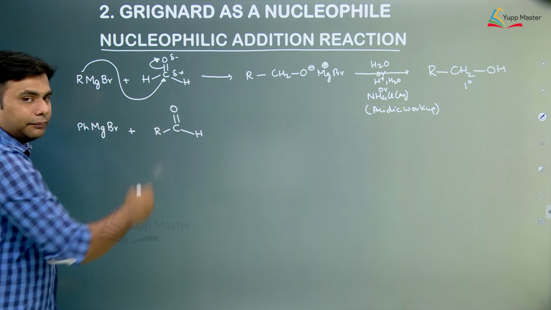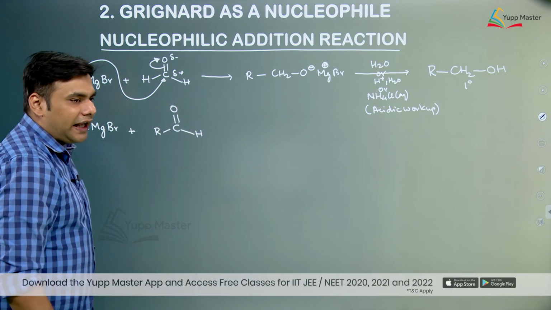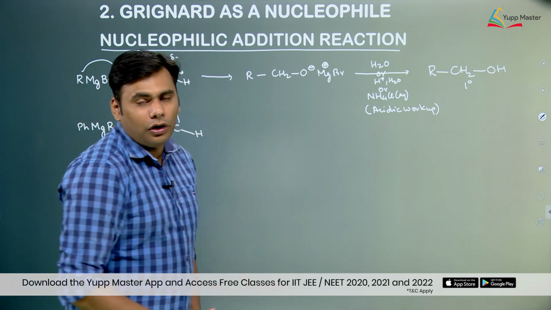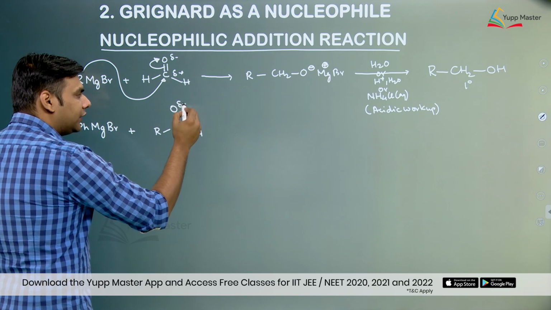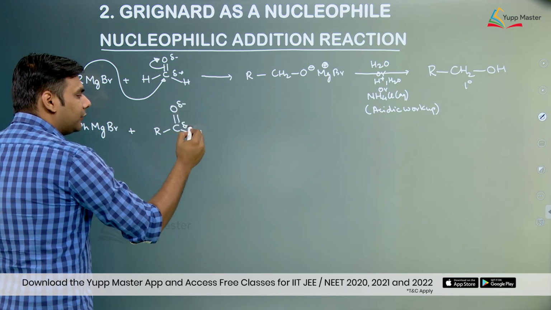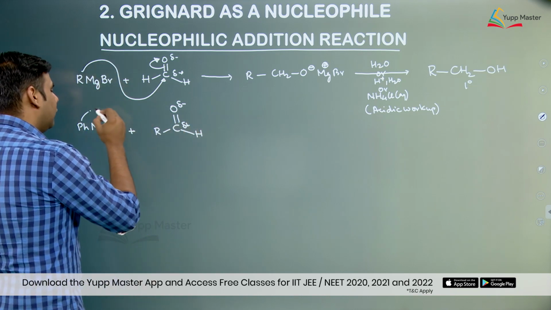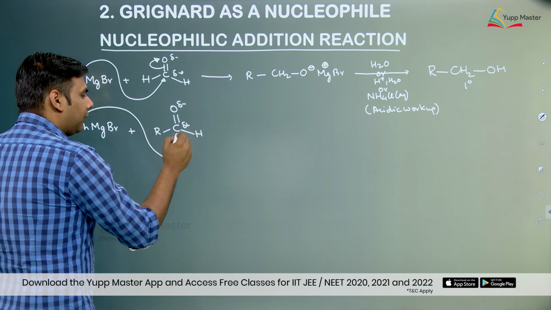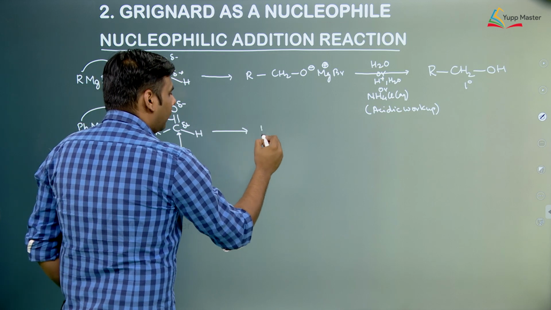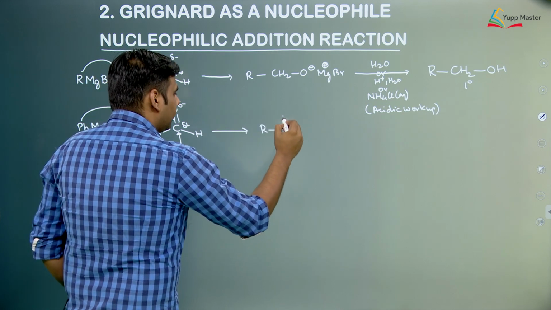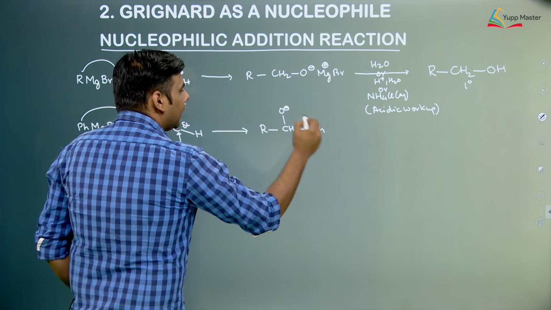So, we again know that, as we have done in the previous reaction, because carbon is attached to oxygen through a pi bond, oxygen being a more electronegative atom will polarize the pi electrons towards itself, having some negative charge, and the carbon would have some positive charge, due to which this nucleophilic atom will go and attack at the carbon and the pi electrons are polarized over here and we form R C O negative H Ph MgBr,